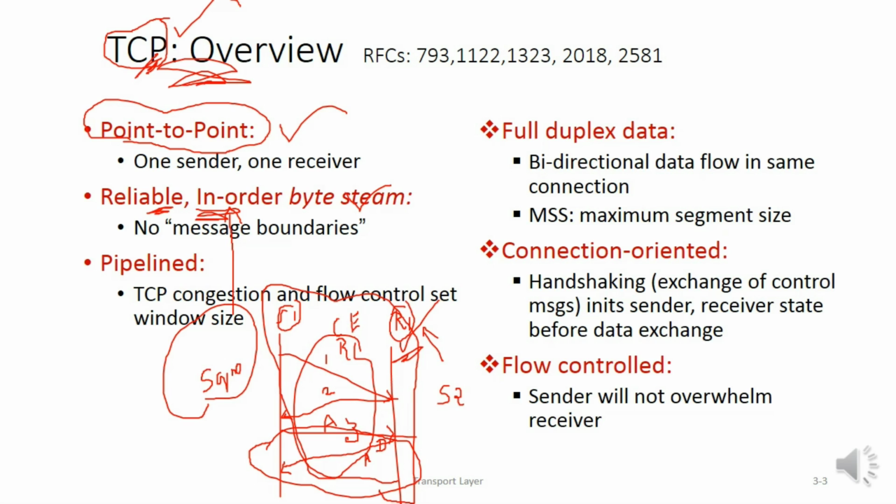Apart from the sequence number, the sender also has the concept of sending only a limited number of packets. The limited number of packets are sent through the sliding window protocol, go back N protocol, or also the selective repeat protocol, where a certain number of packets are sent through a sliding window.